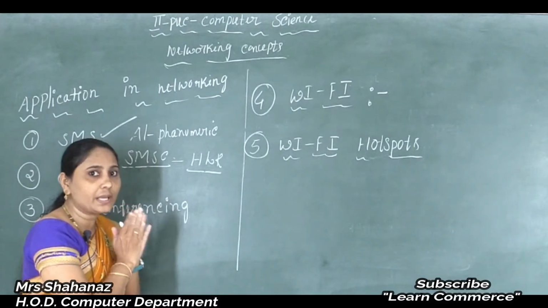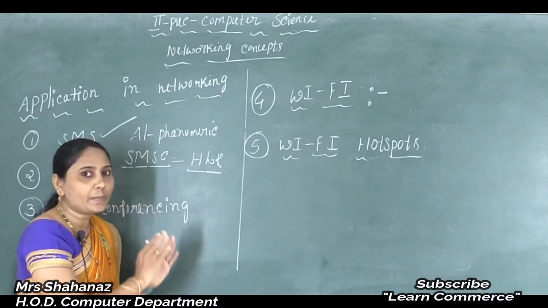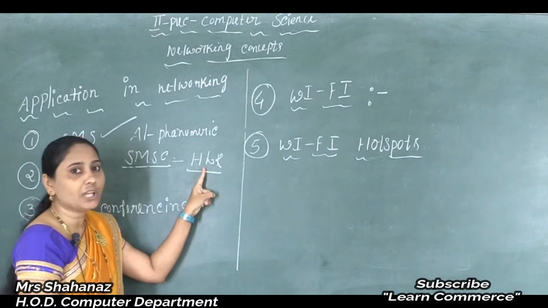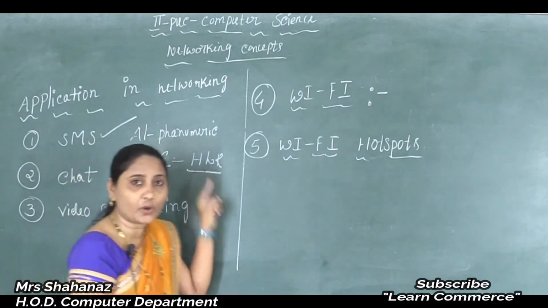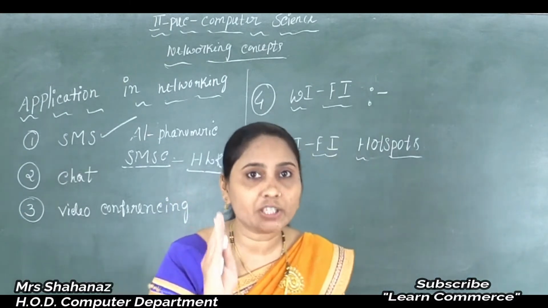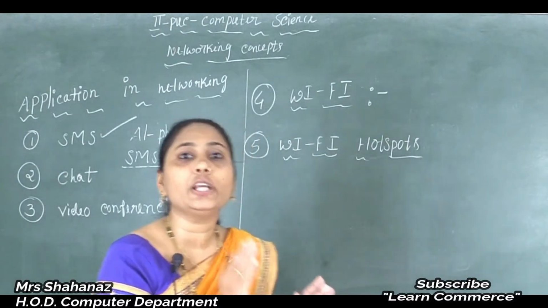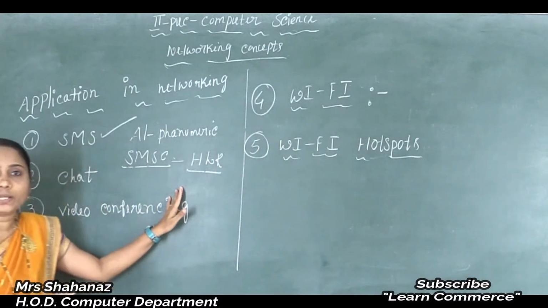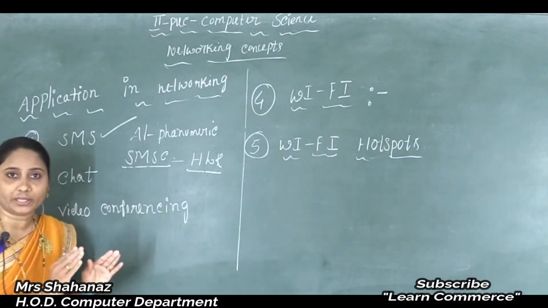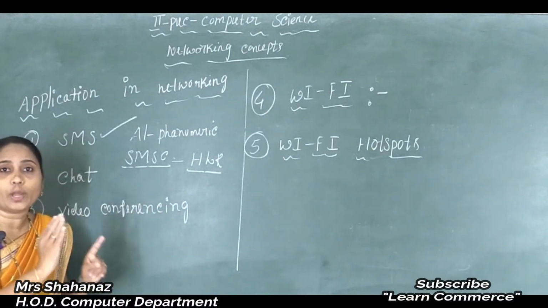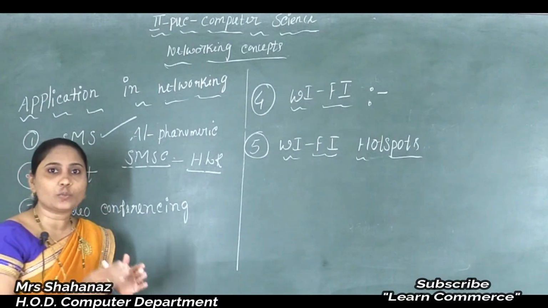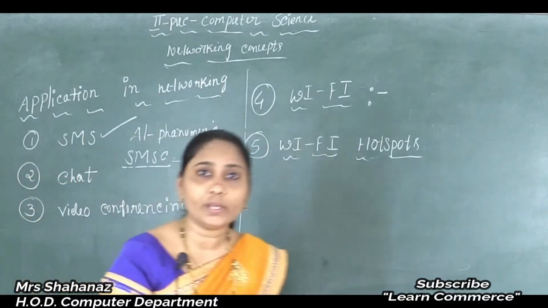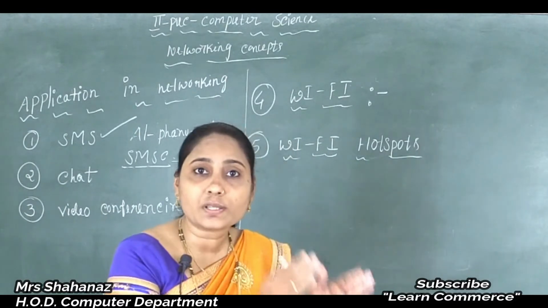So the SMSC just sends an SMS request to the HLR, that means the home location register. Clear this point? The home location register is used just to find the roaming customer, whether the customer is roaming or not, just to know about the customer's roaming in this case. And next, after that, after knowing each and every point, that means once the